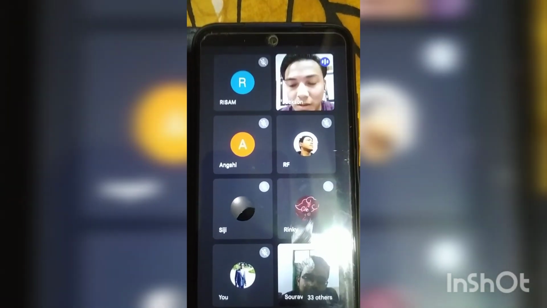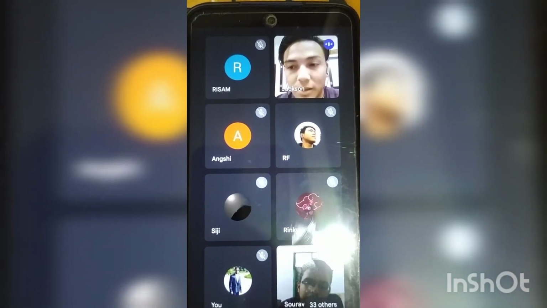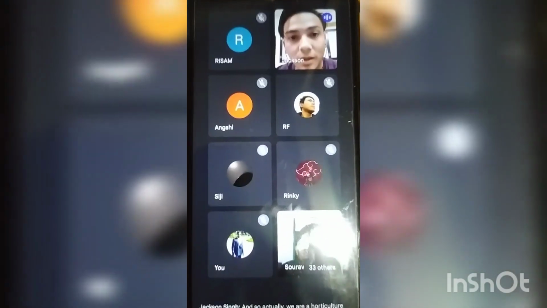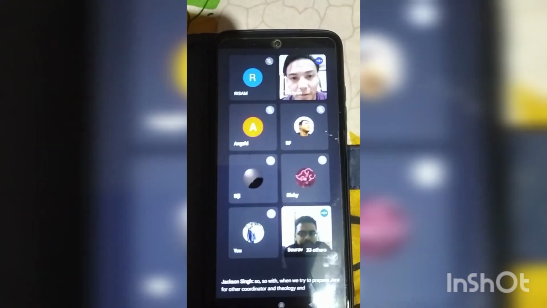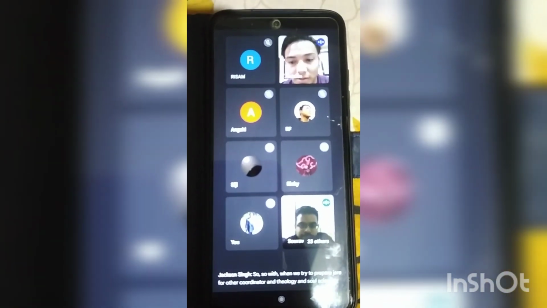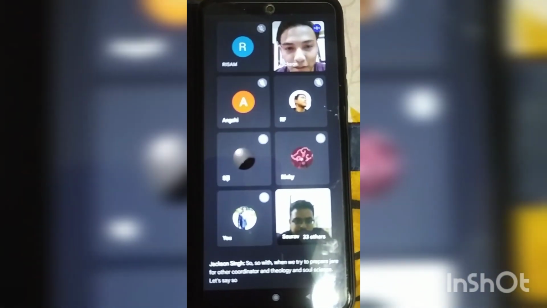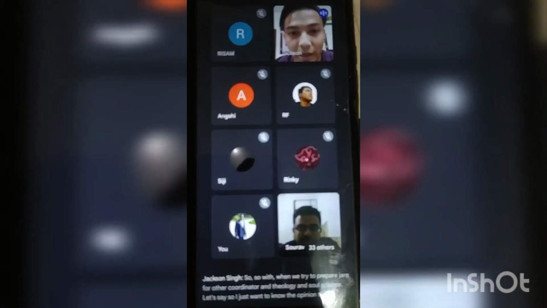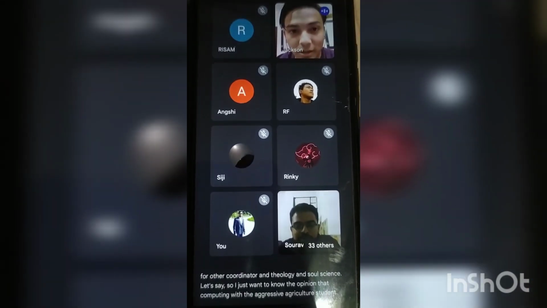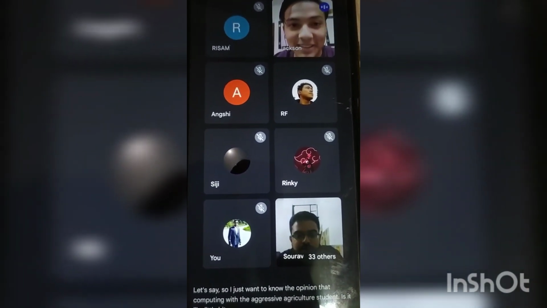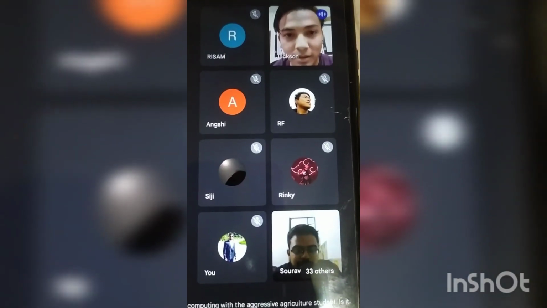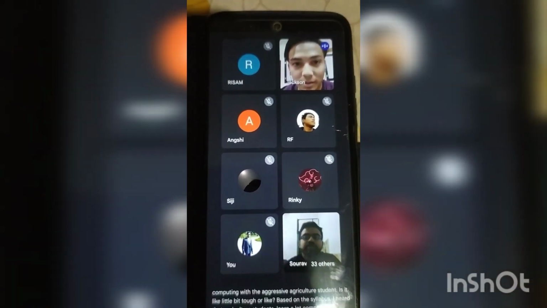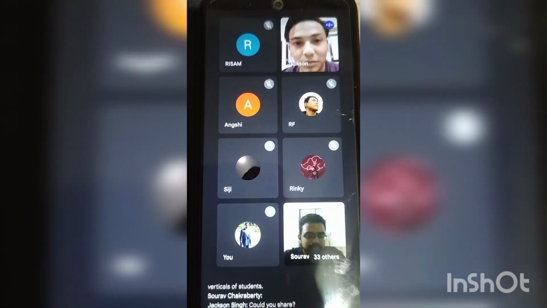So when we try to choose... We are horticulture students, right, sir? Okay, you're from horticulture. So when we try to prepare for the JRF in other courses, like entomology and soil science, let's say, I just want to know your opinion: competing with agriculture students, is it a little bit tough, or does it depend on the syllabus? I heard that agriculture students learn a lot compared to horticulture students. Could you share something about that?